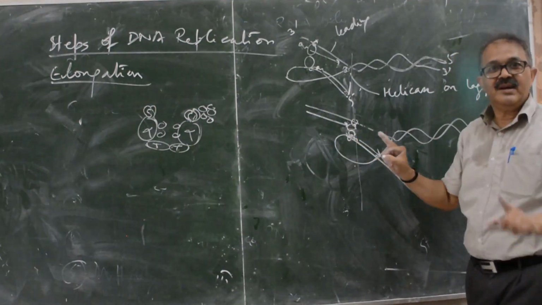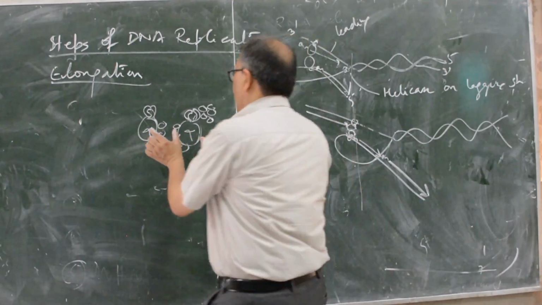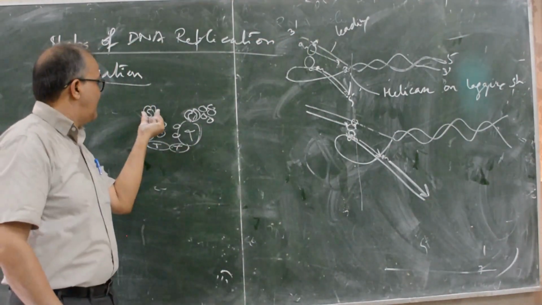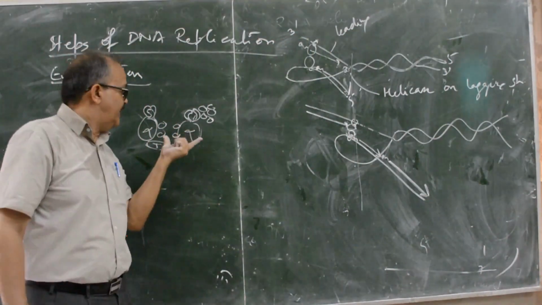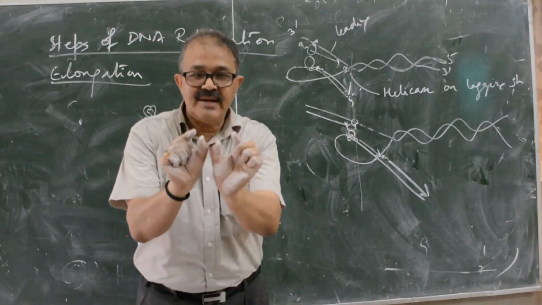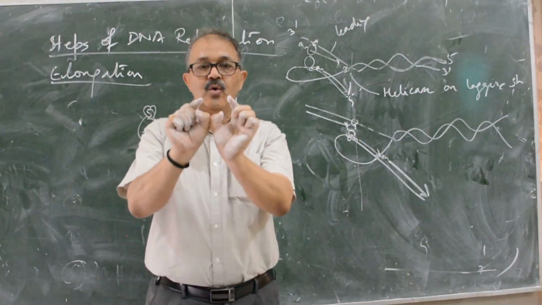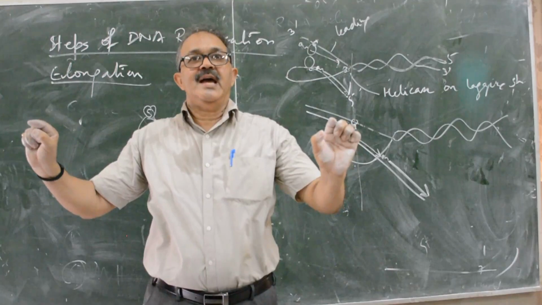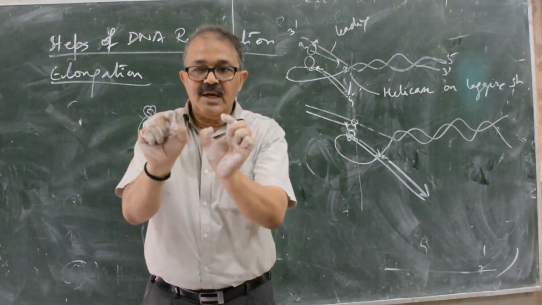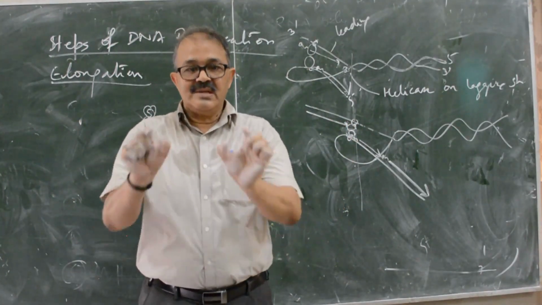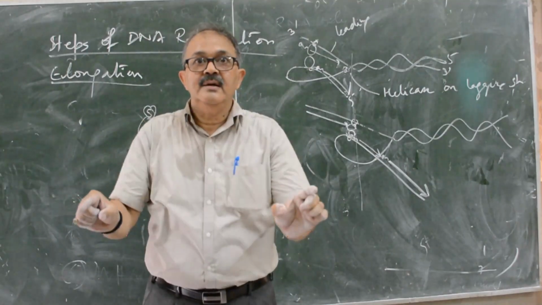I will tell you how the two core enzymes are present together. There is no dissociation of these two core enzymes, and they work together. They synthesize the new strand together, but in the opposite direction.